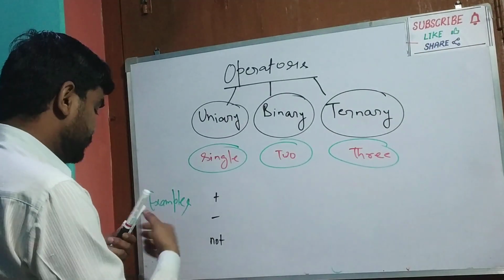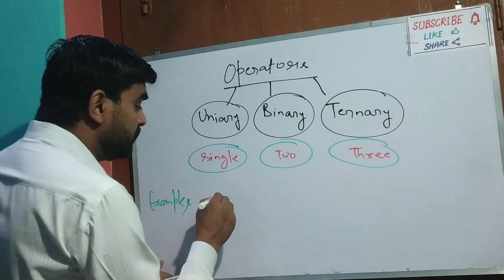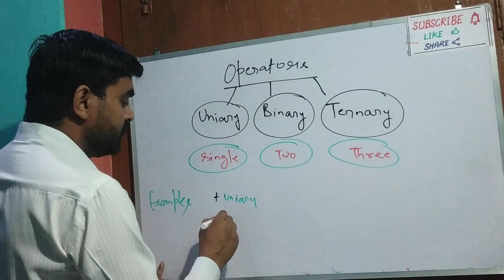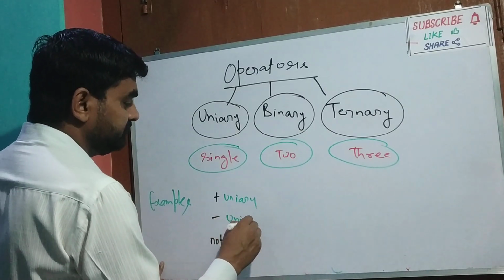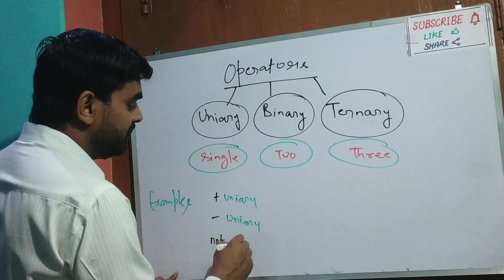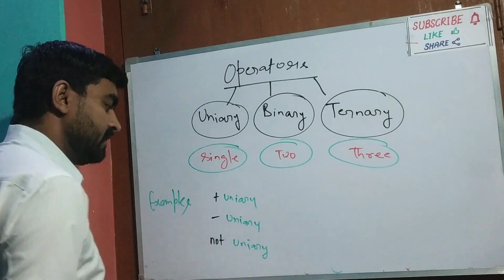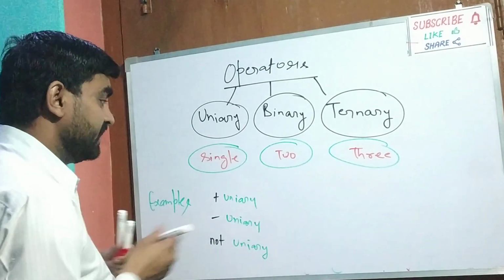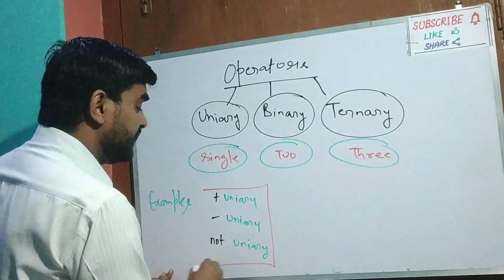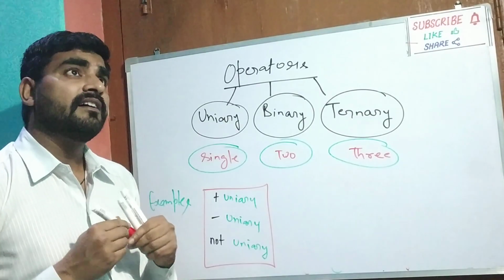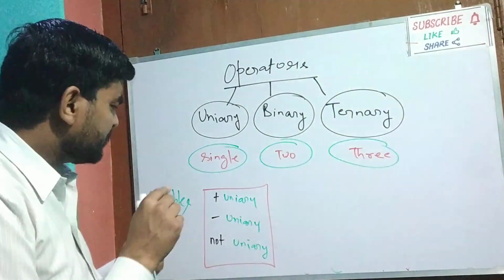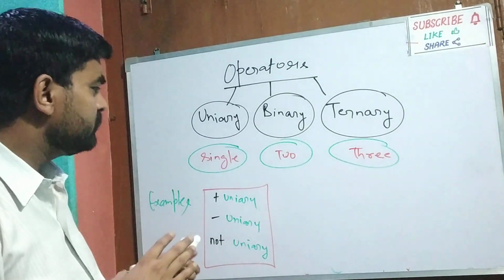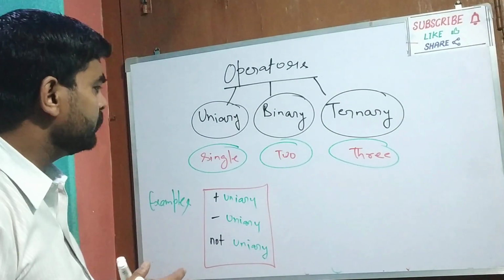This symbol is called unary plus, this is unary minus, and this is unary not. Unary plus, unary minus, and unary not are separate, and each has a certain use. We will discuss it in a later video.